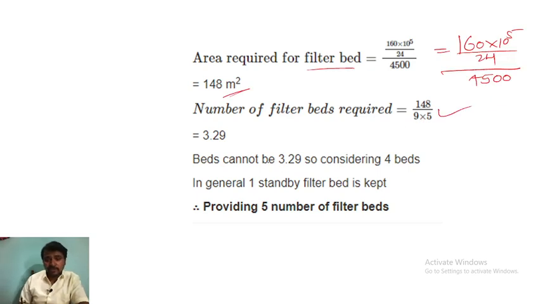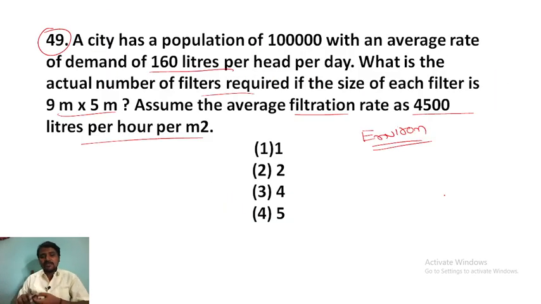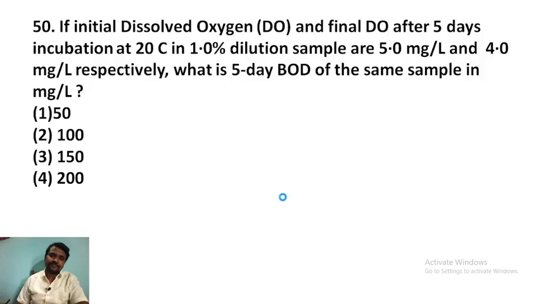So that is 3.29. Beds cannot be fractional; beds are always 2, 3, 4, 5, 6 like this. So we consider 4 beds. In general, one standby filter bed is kept, so 4 plus 1. Standby means if one filter goes for washing or maintenance, we have to construct one extra bed. So the answer for this question is 5 filter beds, 5 units are required. Simple, you have to understand.